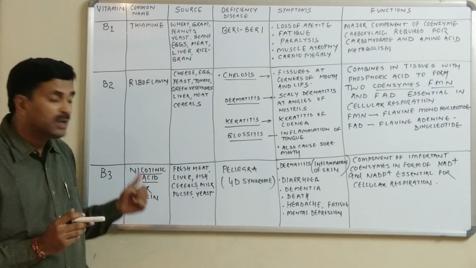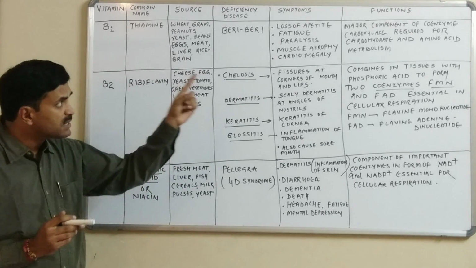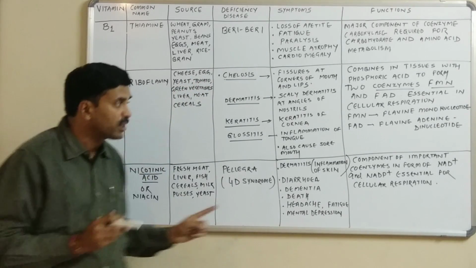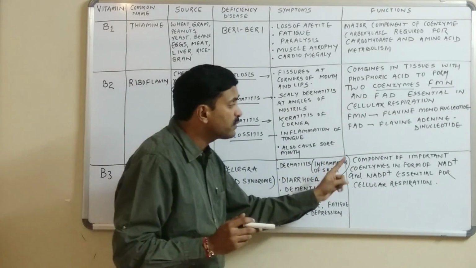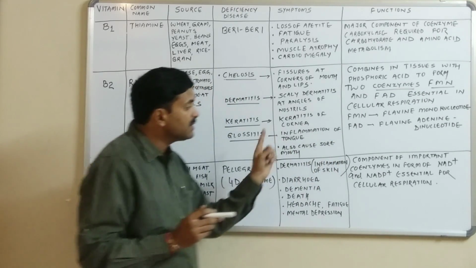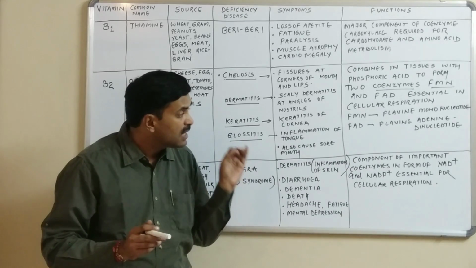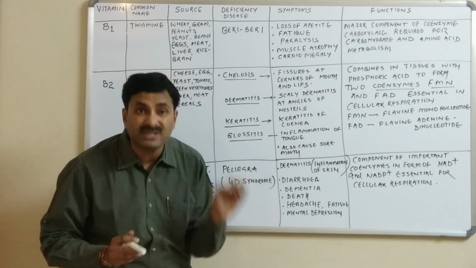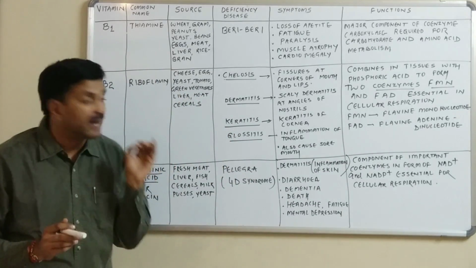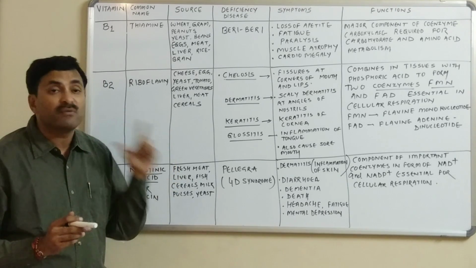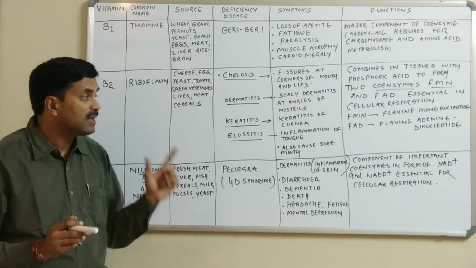Now you must also know the chief function of vitamin B3 in the body. The chief function of vitamin B3 is that it is a component of important coenzymes in the form of NAD and NADP, which are essential for cellular respiration.